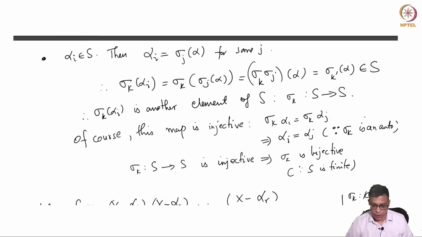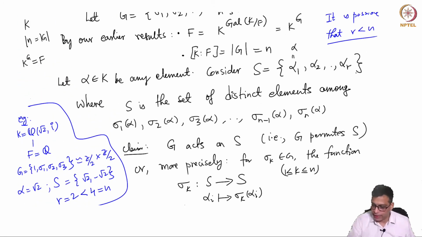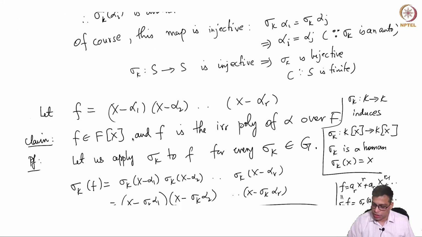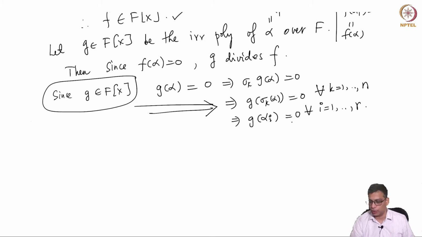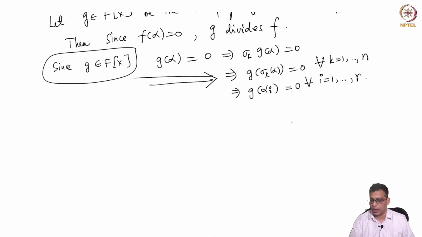What are the alpha i's? Let's go back to the beginning of the proof. The alpha i's are just the distinct set of elements from sigma 1 alpha, sigma 2 alpha, up to sigma n alpha. g of sigma k alpha is 0 for all k from 1 to n. But some of them are equal, so g of alpha i is equal to 0 for every i from 1 to r.